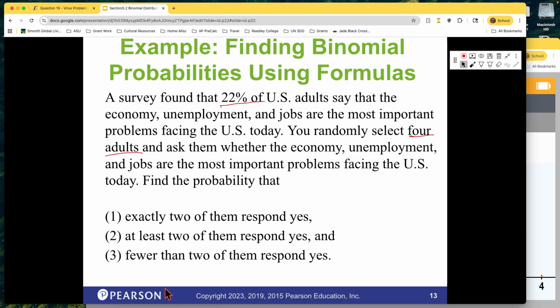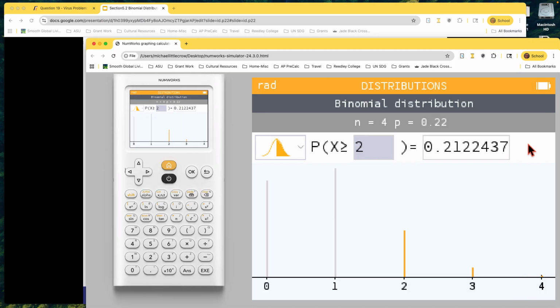And then fewer than 2 of them. Now, fewer than 2 does not mean 2. If 2 responded, 2 is not fewer than 2, right? So this is the hard part, reading the English. That means 1 or 0. Okay, fewer than 2. So when I come back here, I am going to use the less than tool.